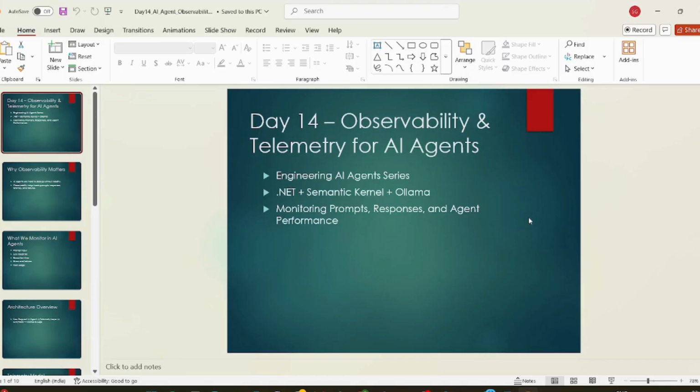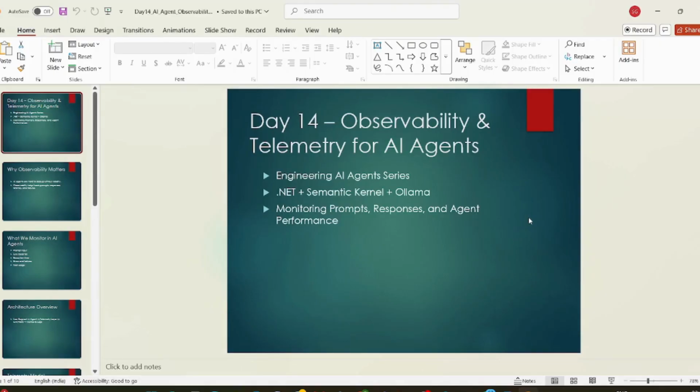So as usual, we are going with the engineering AI series, .NET and Semantic Kernel with Ollama, monitoring prompts. Since we are in the AI world, we are working with prompts, responses, and agent performance. It's very important to understand what prompt we are sending and how the LLM is performing. Earlier, when writing any method, we put entry criteria and exit criteria. If any exception comes, we log that. We use global exception handling.